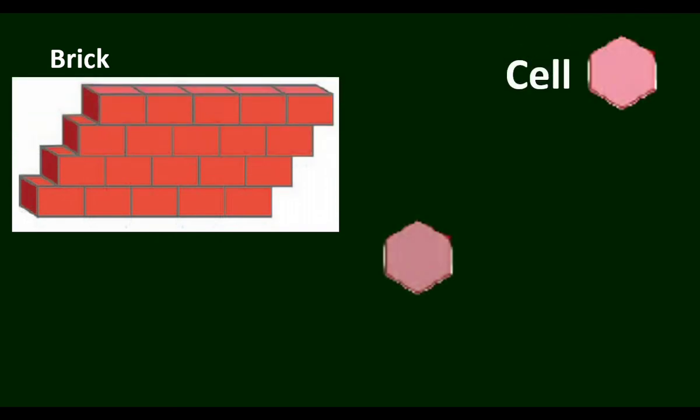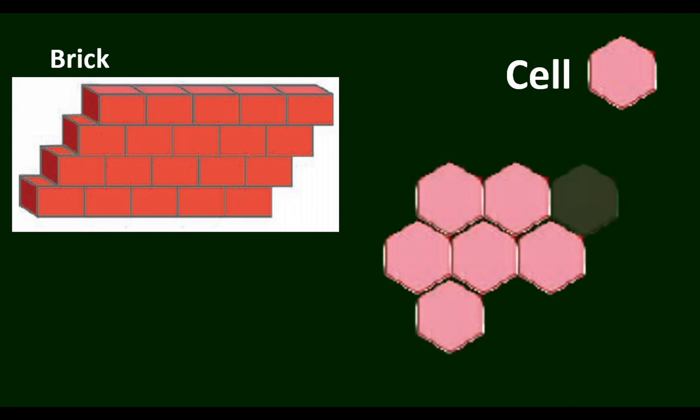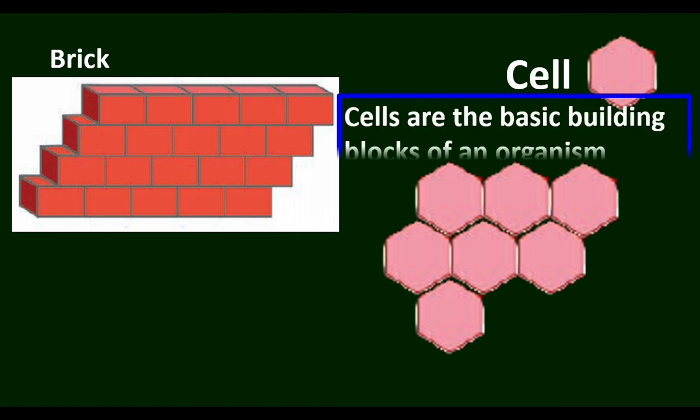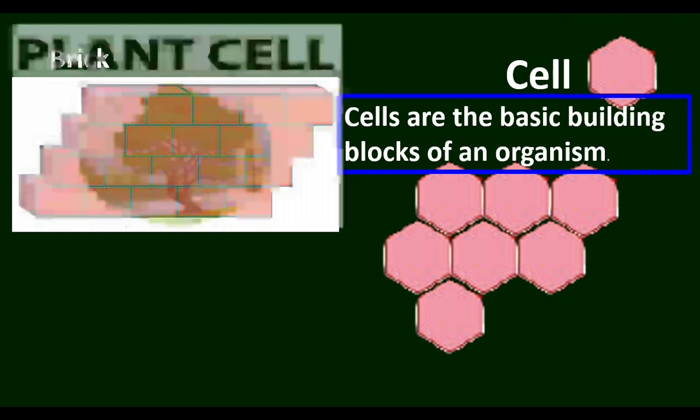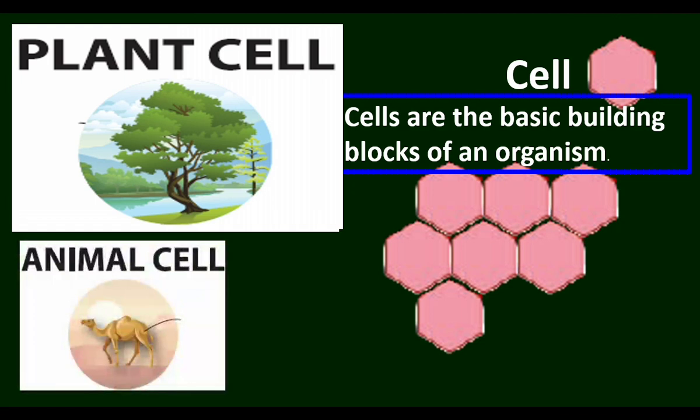When bricks are arranged, what will we get? We will get a wall. When cells group together, different structures of plants and animals are formed. The group of cells form different parts of plants and animals. So, the cells are the basic building blocks of an organism. Plants are made up of plant cells and animals are made up of animal cells.